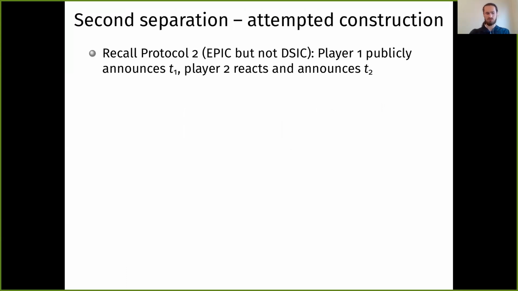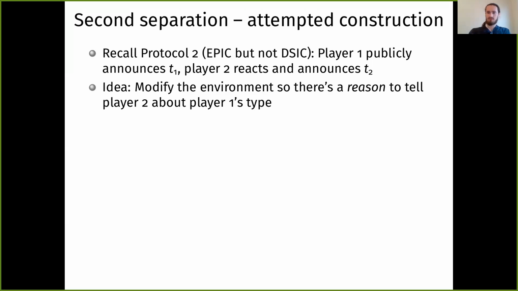So we won't get too deep into the proof, but let's spend some time describing how we made the construction, building up to our construction. So recall protocol 2 from the introduction. This was the example that was epic, but not DSIC. And this had player 1 publicly announce T1, and then player 2 sees it, reacts, and announces T2.